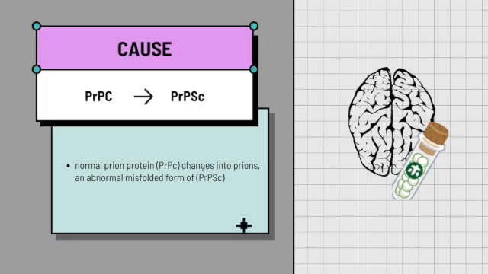Prion diseases begin when a brain's normal prion protein, PrPC, changes into prions, an abnormal misfolded form of PrPC. The abnormal prions clump together or bind with normal prion proteins to make more prions. As time goes on, the abnormal prions damage nerve cells in the brain and cause the loss of function to the brain. Some things that can occur are difficulty walking and difficulty with communication.